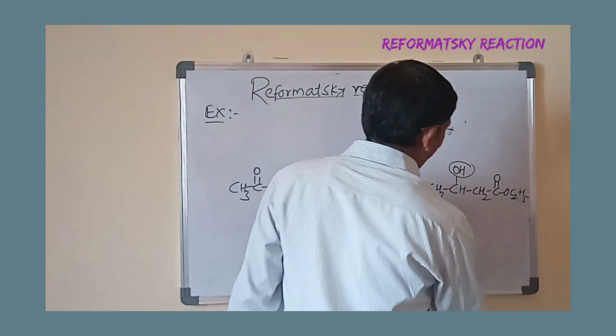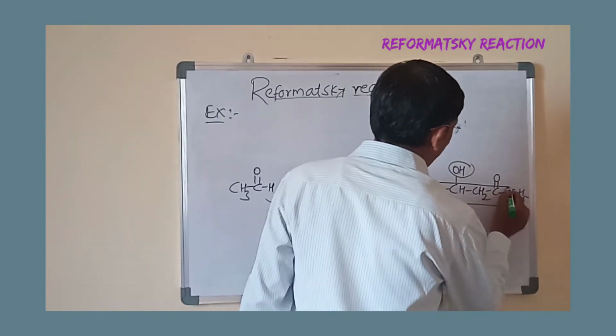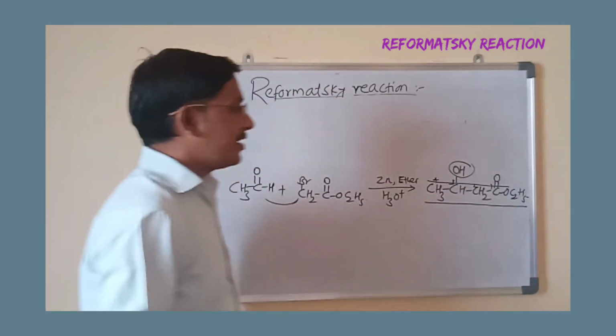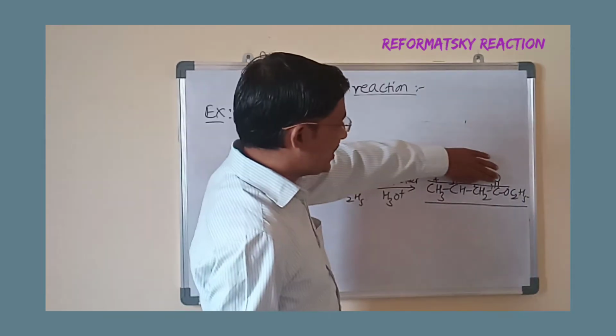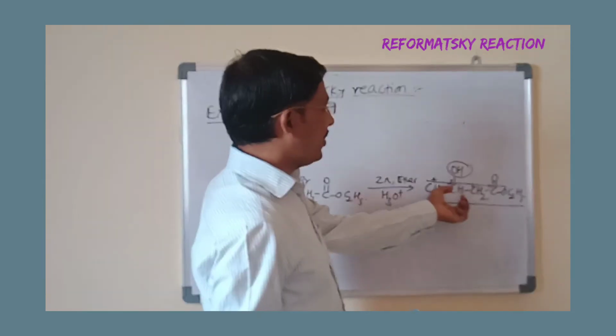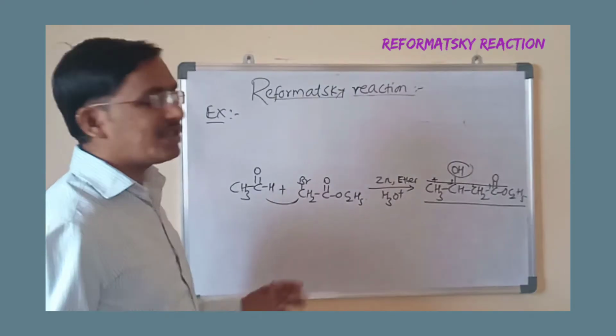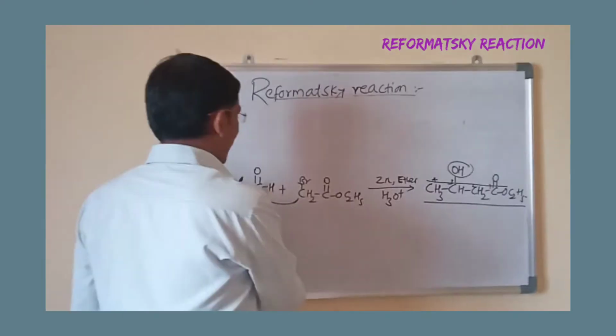You can give the IUPAC name also here. This is your longest chain, 1, 2, 3, 4. Simply in absence of this OH, this is ethyl butanoate. Now your substituent is present on the third carbon, and hence it is ethyl 3-hydroxybutanoate, the IUPAC name.